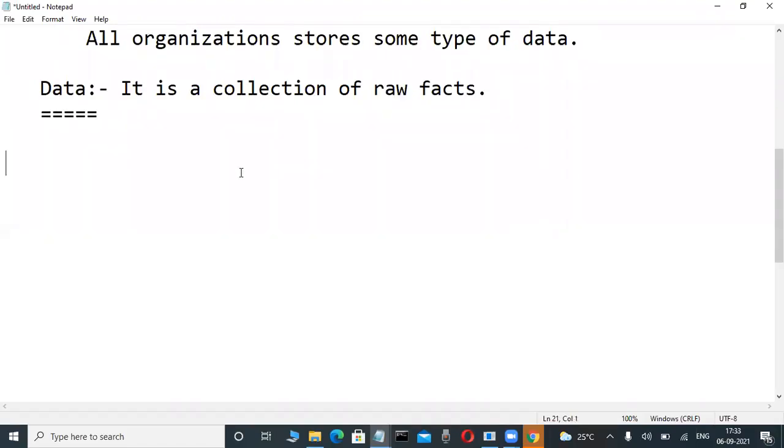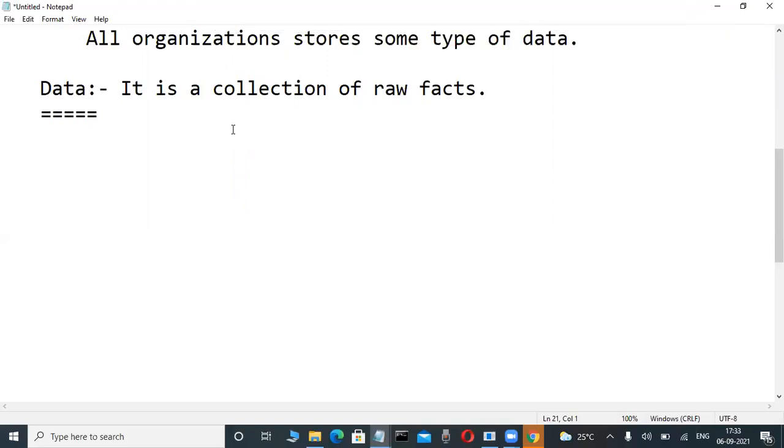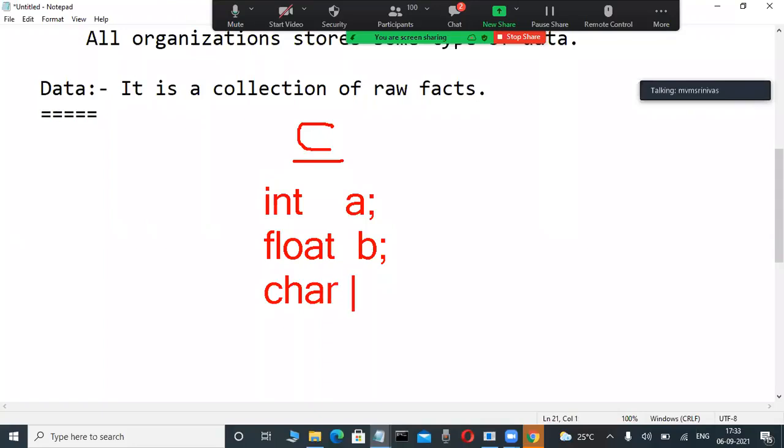Very easy. Suppose you are a computer student, with a little bit of knowledge in computer science, it is easily understandable. Suppose you are a C language programmer, or Java or .NET programmer. In those languages, we declare variables like this: integer A, float B, character C. Now observe here, on the left-hand side, integer, float, character are called data types.